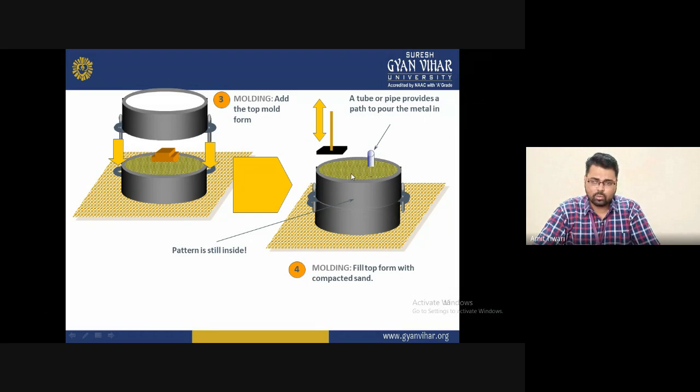So with the help of this, you will find these portions are situated inside this section, and some tube or pipe provides the path to pour the metal in. It will be provided for this particular area where the liquid metal will be allowed to liquefy and transfer with the help of the pipe to the pattern, and the pattern will fill up completely with the material and convert the liquid to solidified material.